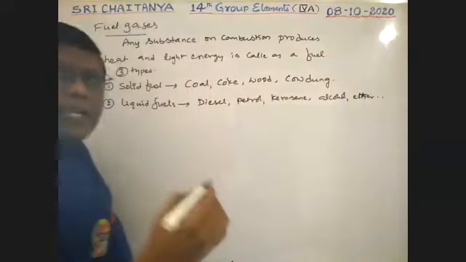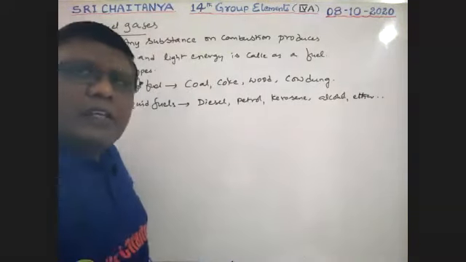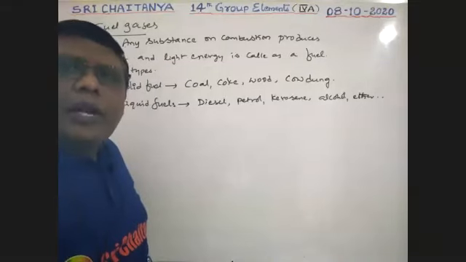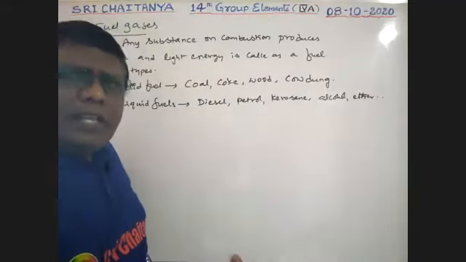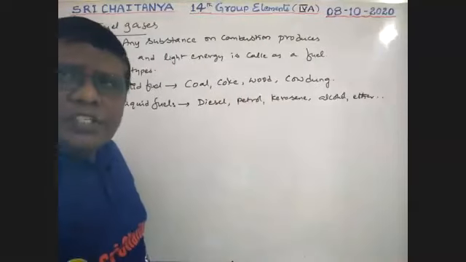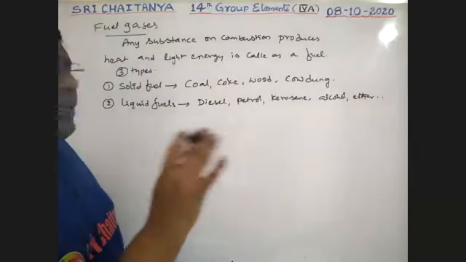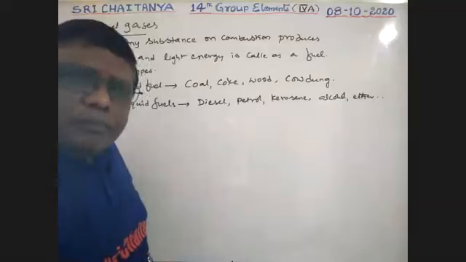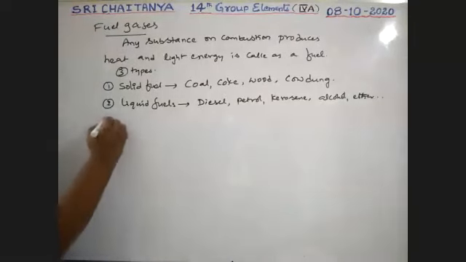All these are in liquid state, boys, so they are called liquid fuels. Crude oil too, which is nothing but a combination of all these. These are all liquid fuels that we frequently use. Next, gaseous fuels.